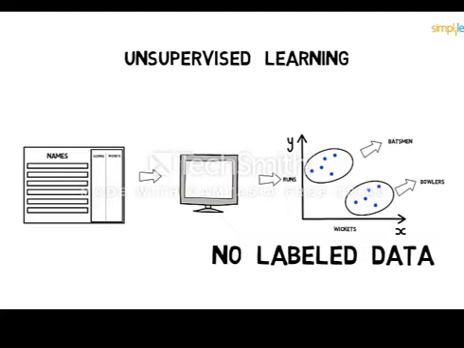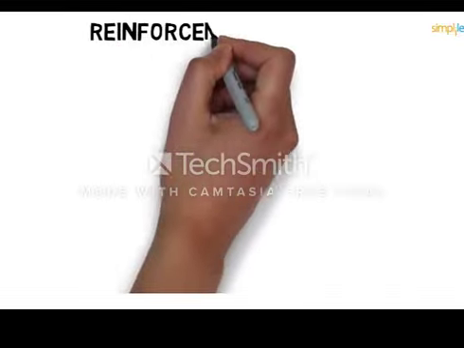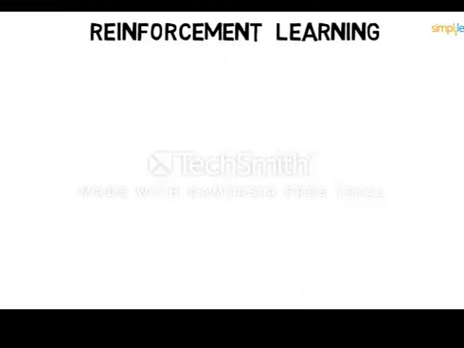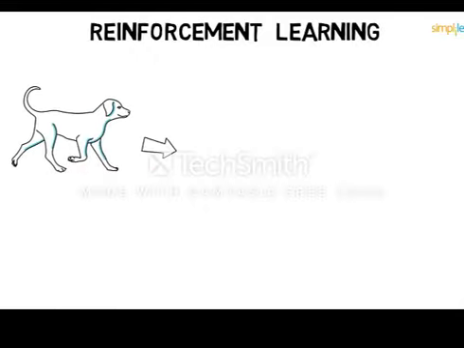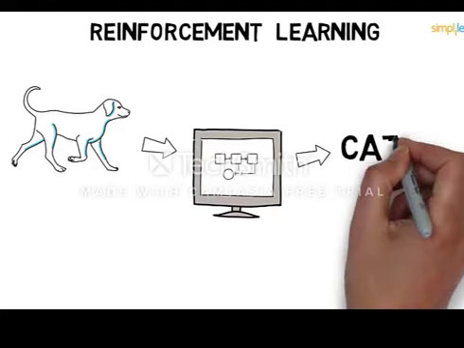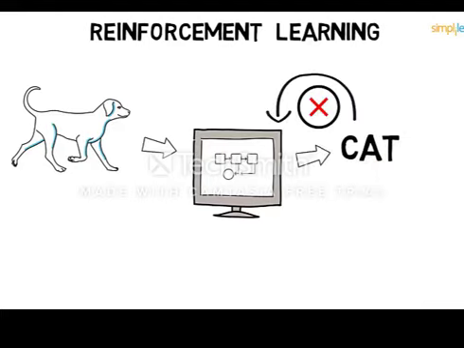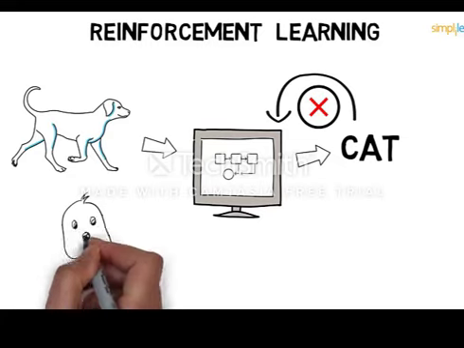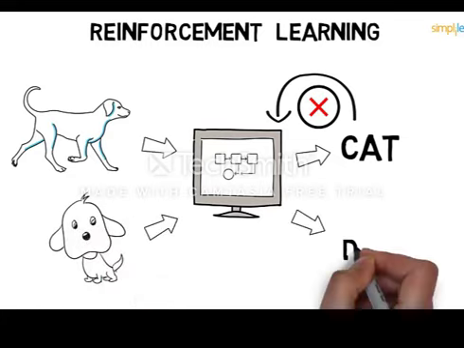So we saw supervised learning where the data was labeled and the unsupervised learning where the data was unlabeled. And then there is reinforcement learning, which is reward-based learning, or we can say that it works on the principle of feedback. Here, let's say you provide the system with an image of a dog and ask it to identify it. The system identifies it as a cat. So you give a negative feedback to the machine saying that it's a dog's image. The machine will learn from the feedback, and finally if it comes across any other image of a dog, it will be able to classify it correctly.